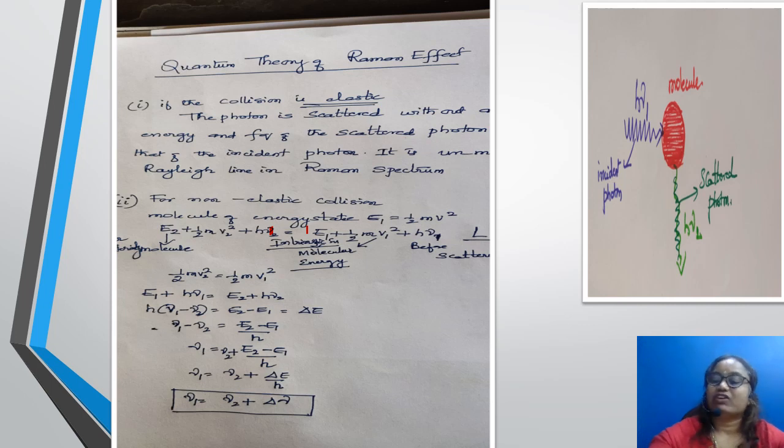Therefore, E2 minus E1 will become positive, then it is equal to plus delta mu. Therefore, mu 1 is equal to mu 2 plus delta E by h, and the frequency of the scattered photon mu 2 is equal to mu 1 minus delta E by h, that is mu 1 minus delta mu. Therefore, the frequency of the scattered photon is less than that of the incident photon. This corresponds to the longer wavelength Stokes line. In this case, the collision is inelastic. This is one of the cases.